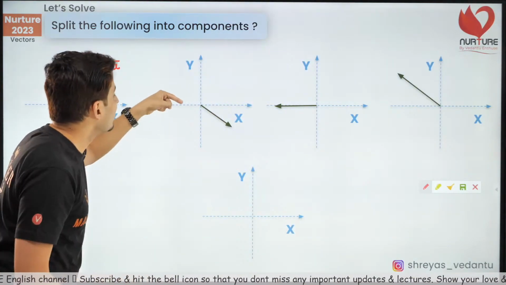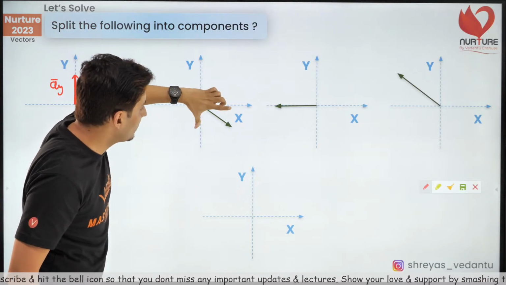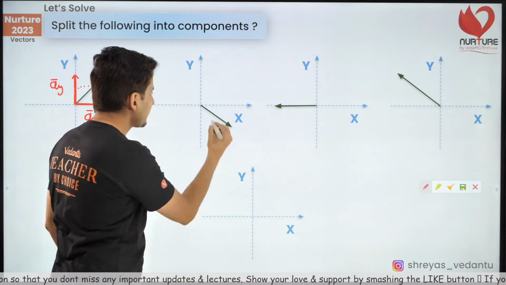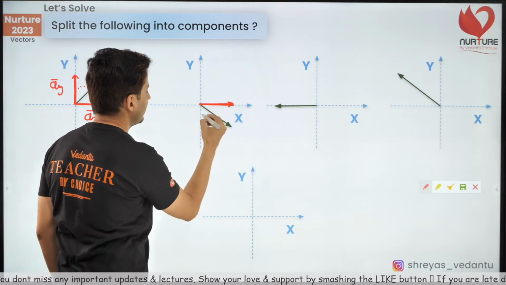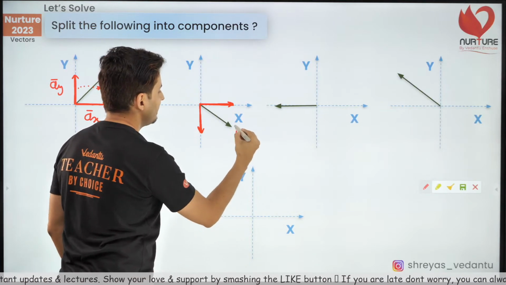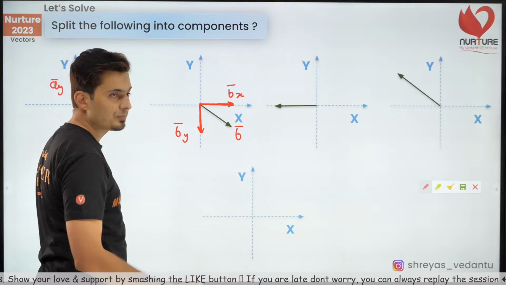Similarly, look at this vector. How are you going to split? You're going to split it into two components. Always, if a vector is here, split it like that. So you will see a vector being split like this and a vector being split like this. So if this is b vector, this is the bx component, this is the by component.